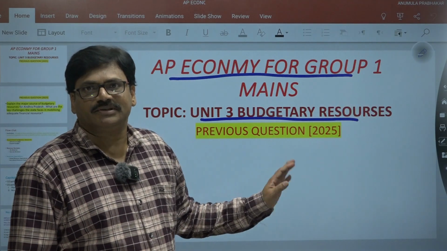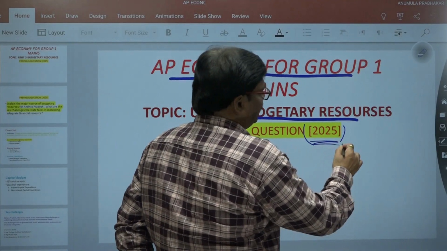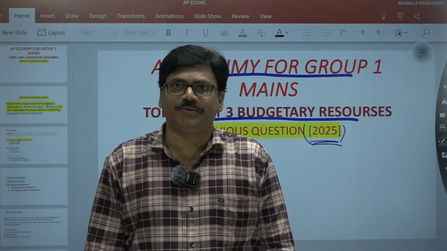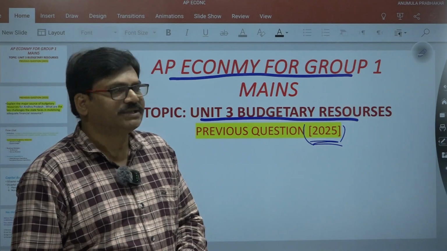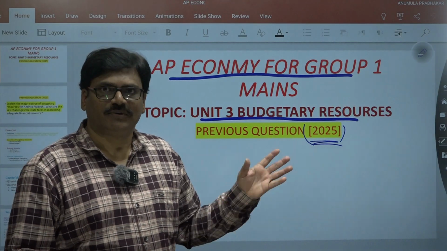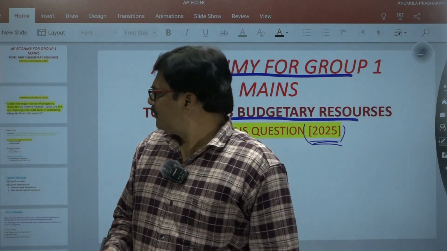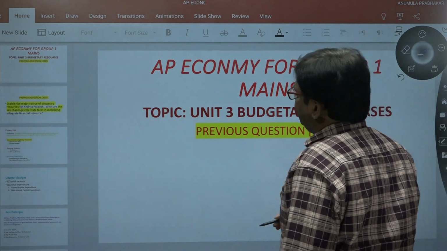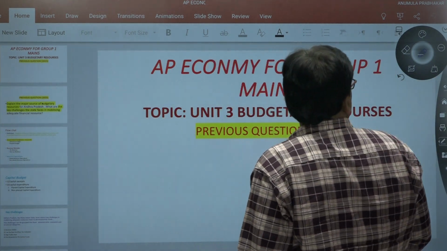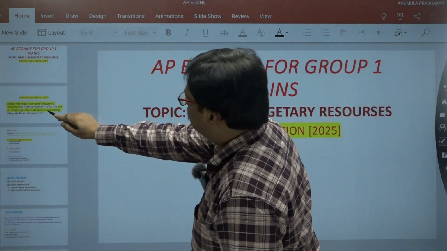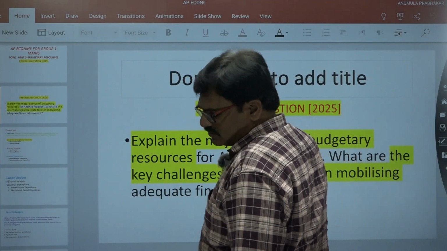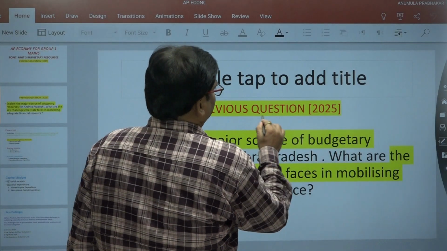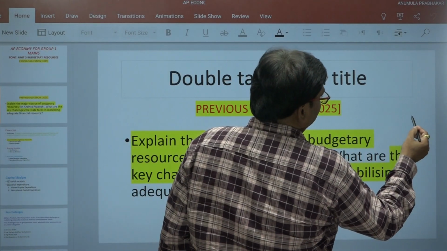See, this is the previous question. I am taking the previous question for the year 2025, which is the recently conducted APPSC examination. My dear friends, today in this session I will take one question and explain how to write it in the main examination. This question was asked in 2025. Look here, gentlemen, observe this question.